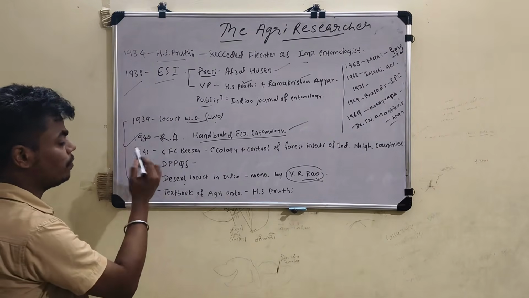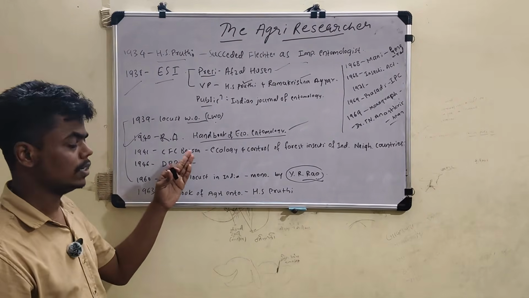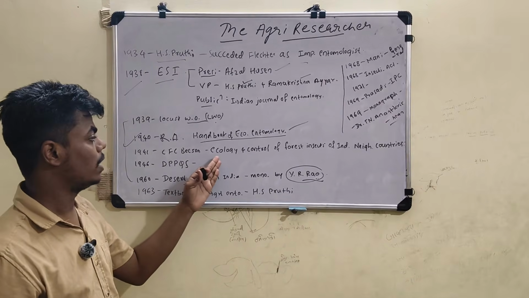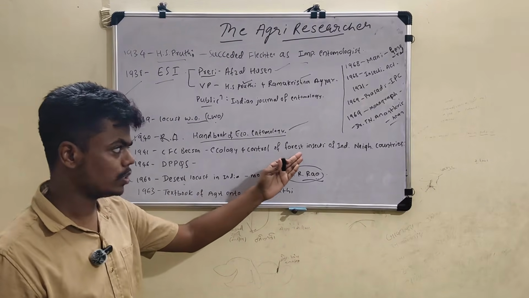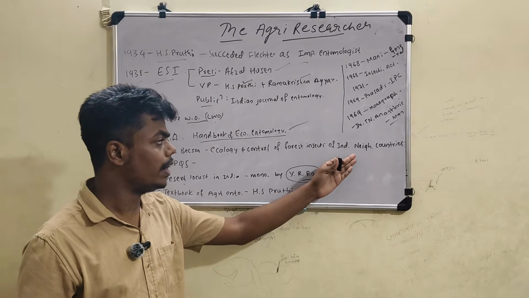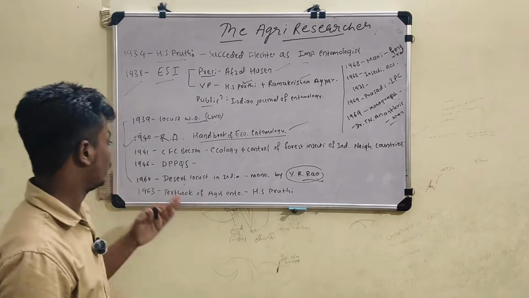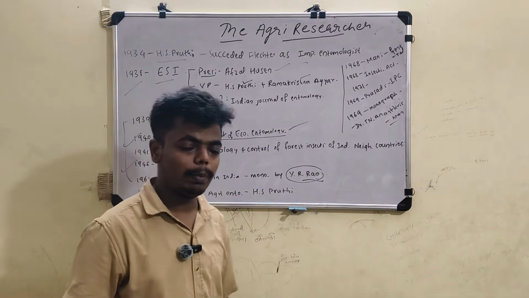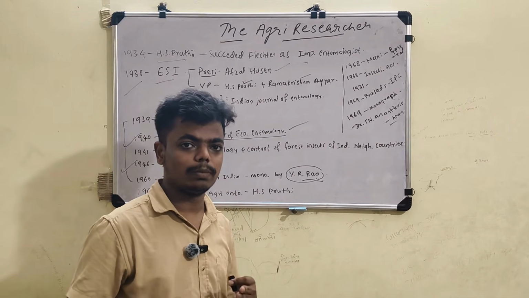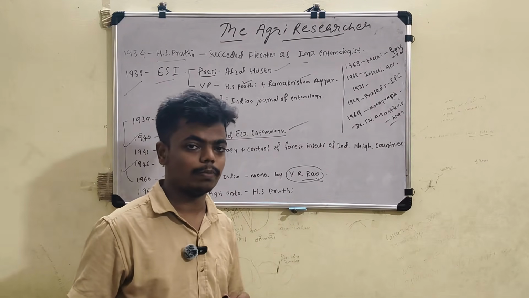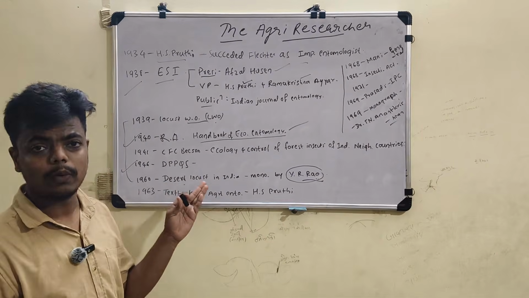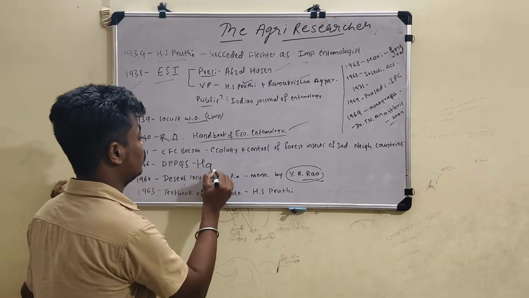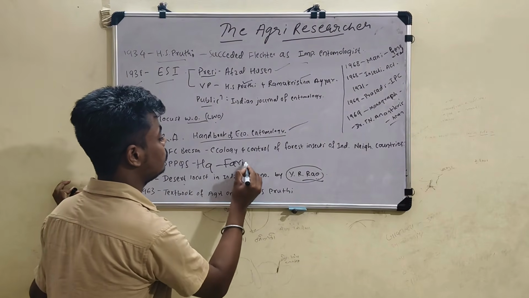Next we come to 1941, C.F.C. Beeson. He is a scientist who wrote on the ecology and control of forest insects of India and neighboring countries. One more is there. It is a very important point. In 1946, DPPQ, Directorate of Plant Protection, Quarantine and Storage, as you already know. DPPQ headquarters is Faridabad, Haryana.